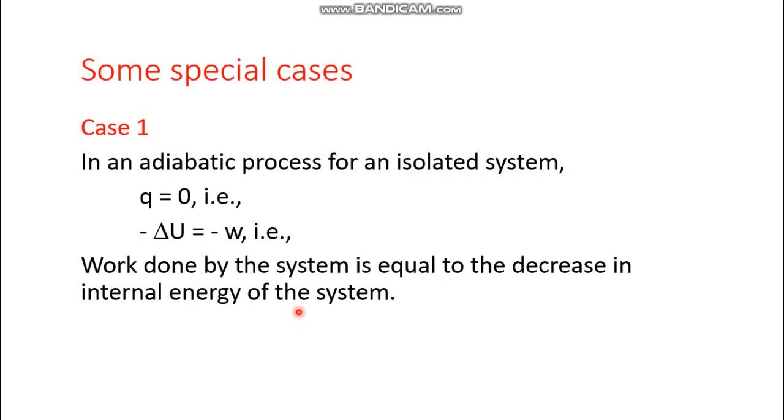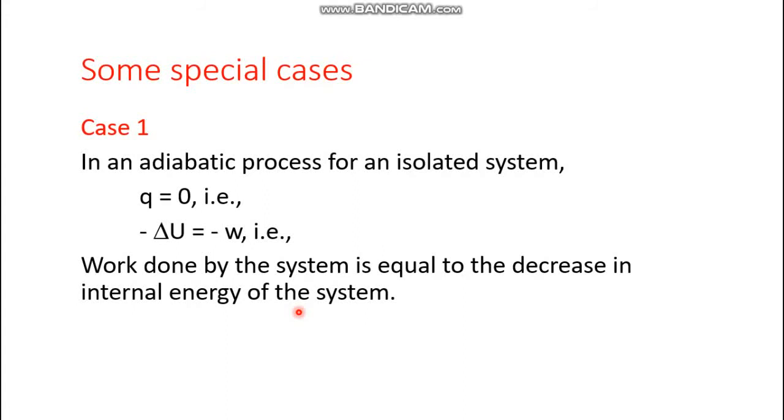Now move on to some special cases. These special cases are adiabatic case, isothermal case, cyclic process, and mechanical equilibrium. Then in those, that means isochoric, and not isochoric, that means actually delta P is 0, that means isobaric. So these 4 cases we shall discuss here.